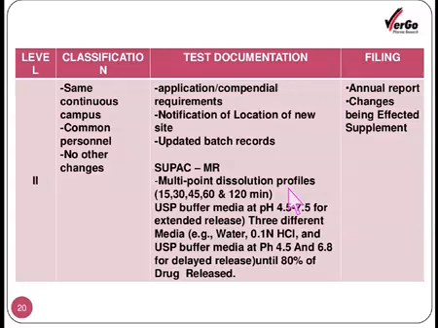Level 1 changes are mostly indicated in the annual report, but some types of level 2 changes, as indicated here in case of the site change, must be mentioned in the changes being effected supplement. So it is the additional document which will get attached to the previous application which was submitted before granting approval of the product.